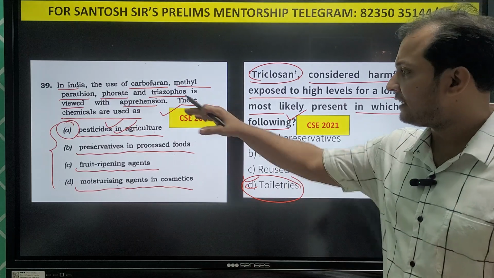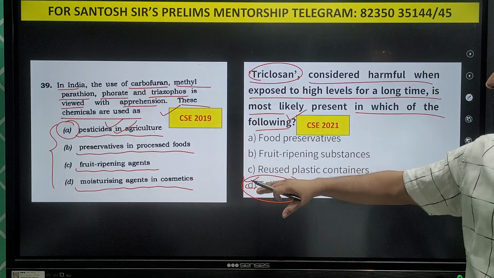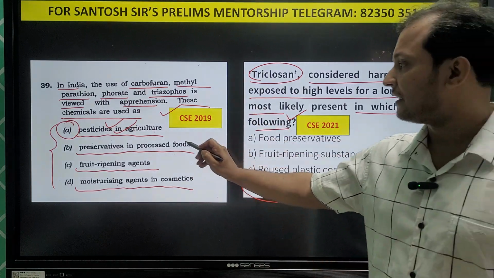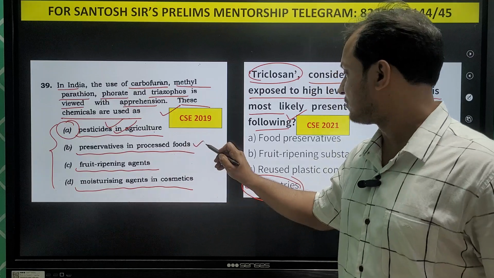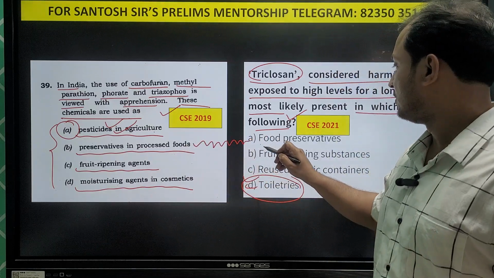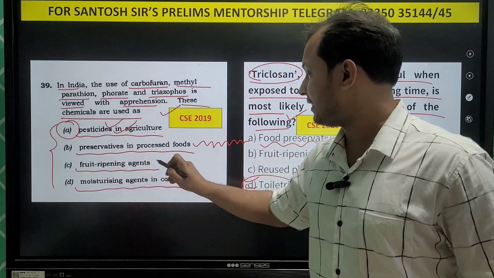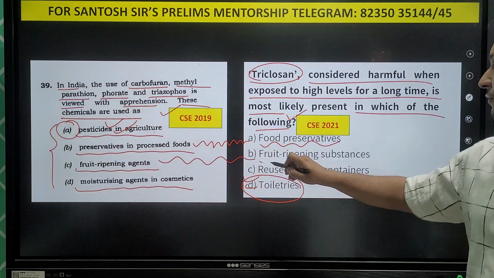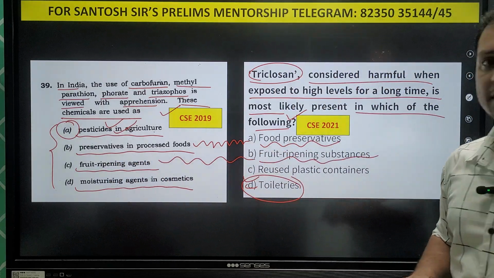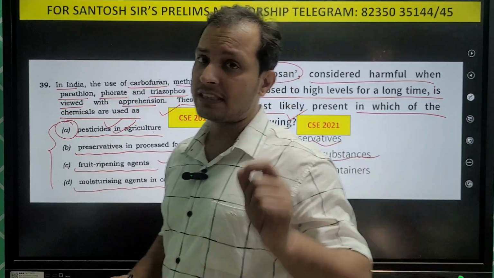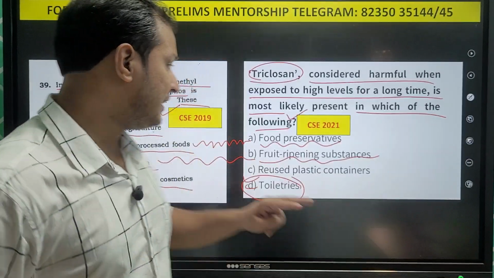Guys, if you read the 4 options, you will see here preservatives in processed food, and here you can see food preservatives, and again you can see fruit ripening agents, and again you can see fruit ripening substance. This means UPSC is giving a lot of importance to these 2 options.